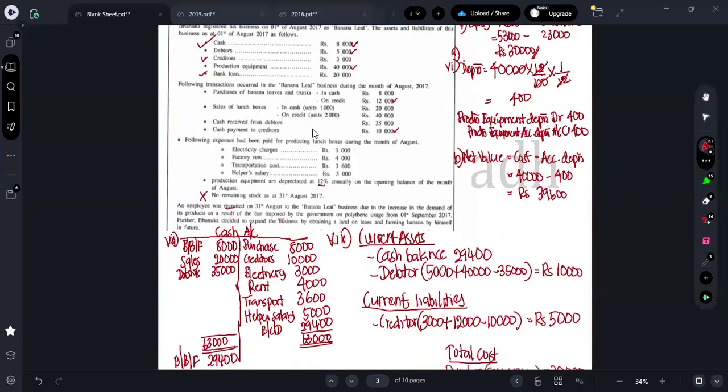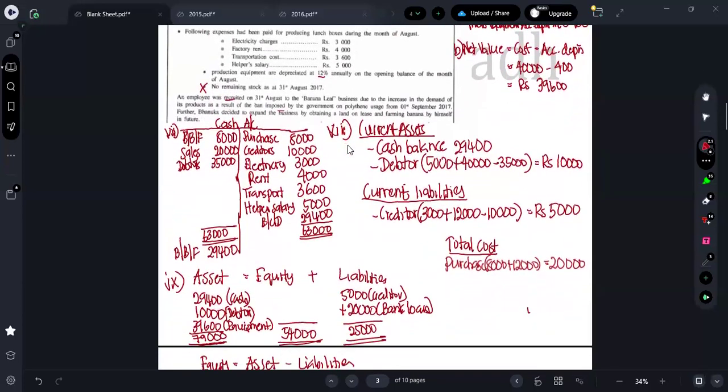Apart from that, what do we have? Sales we don't take. Credit and data also we don't take. What are the other things we have, guys? Electricity, it's how much? 3,000. Rent, it's how much? Rent you can take, it's 4,000. And transportation cost is 3,600.